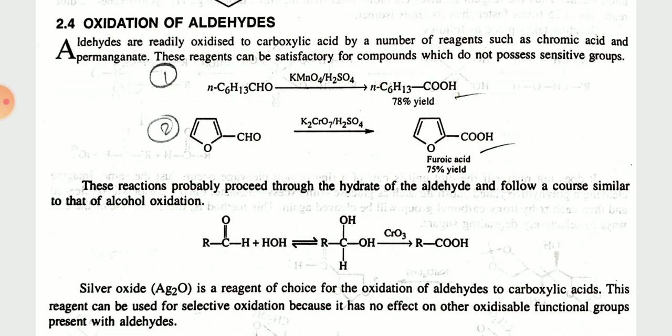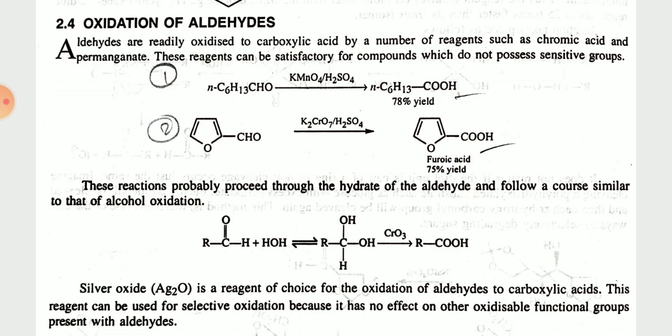First, C6H13CHO, this is the aldehyde. In presence of KMnO4 and H2SO4, it will give the carboxylic acid. Simply the CHO group will convert into the COOH group. The second is a cyclic compound, where the CHO group will completely oxidize into the COOH group.